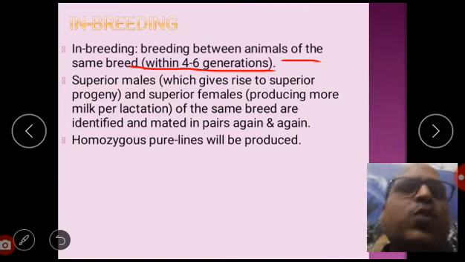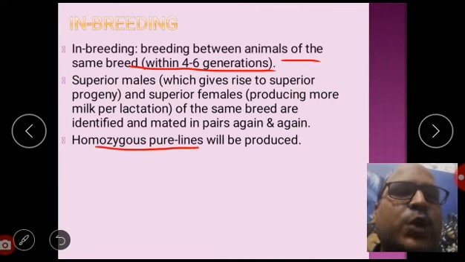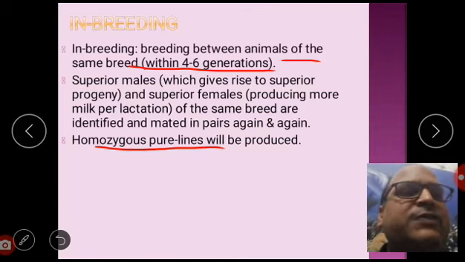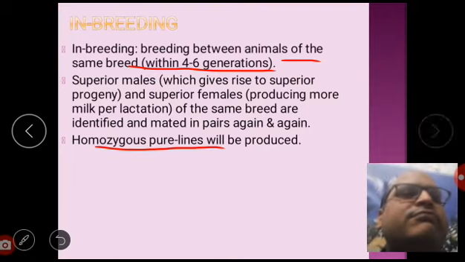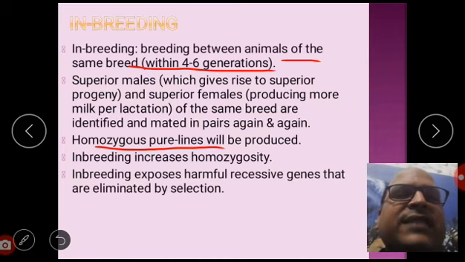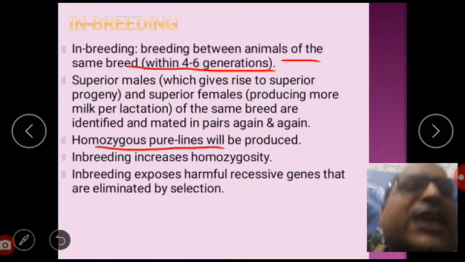Next, if we breed the same generation individuals, what will we get? Homozygous pure lines. Homozygous means they will have the same set of genetic material, and pure lines because they don't have variations. Inbreeding increases homozygosity, obviously. Next, inbreeding exposes harmful recessive genes that are eliminated by selection. Harmful recessive genes will be eliminated by selection.